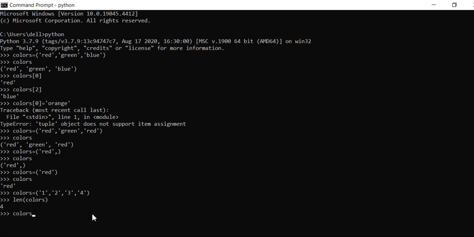This is my tuple name. Write tuple here. Under round brackets we have to specify them twice. These are my data elements. Now I hit enter. We will not get any error. And I want to check, write the tuple name here and hit enter. All these values are stored in my tuple and all these values are separated by commas.